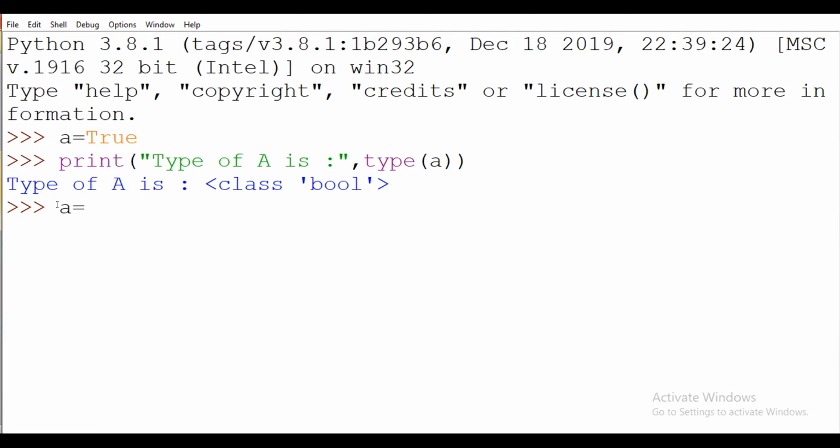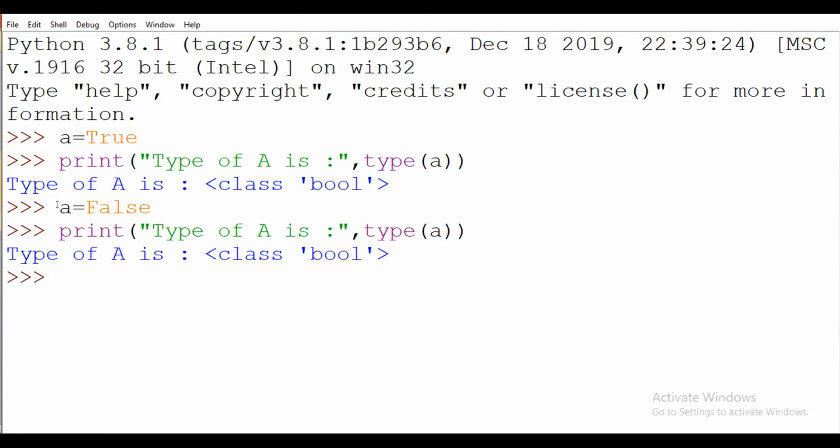Suppose here I write a is equal to false. It will be returned as Boolean. So this is how to find that the present data type is Boolean. If we mention true, it will be considered as a Boolean. If you write false, it will be a Boolean. But we can't say that it will be an integer or float or any other data type or string data type. We can't say this will be a string data type, or integer, or like that. So it will be a simple example of how to find the Boolean data type.